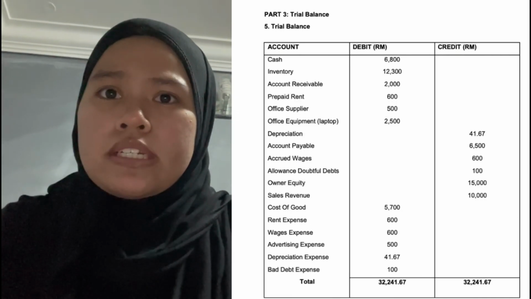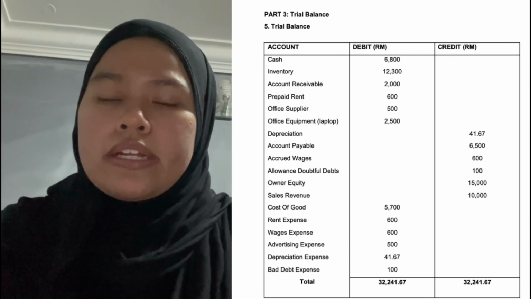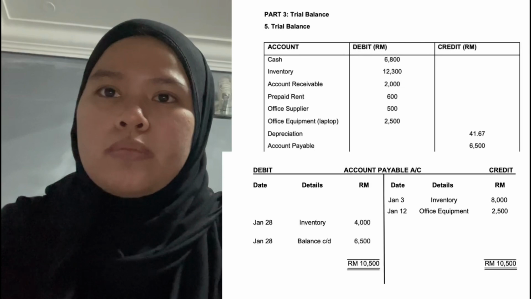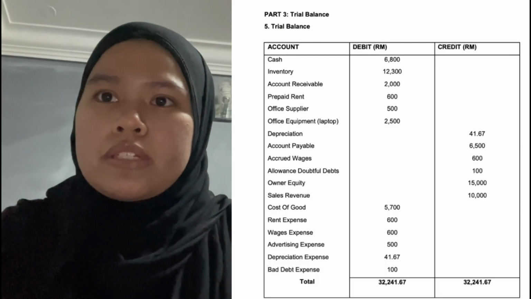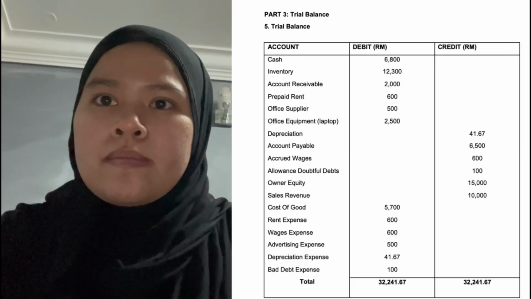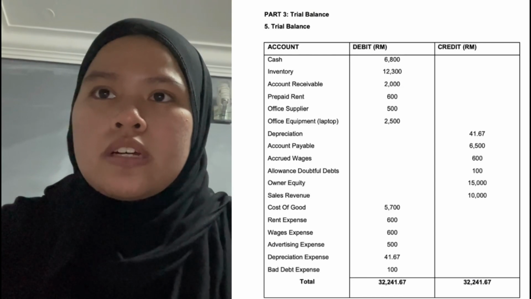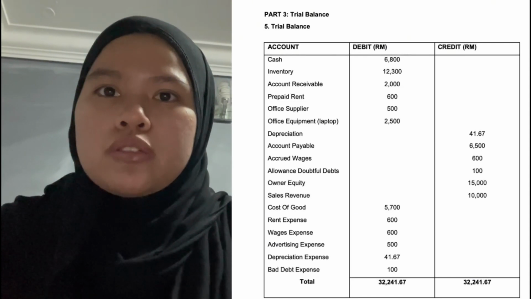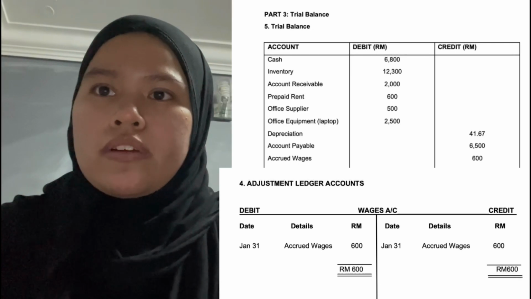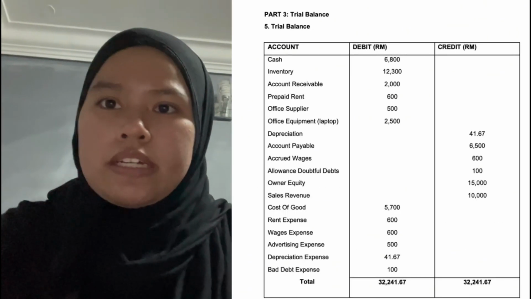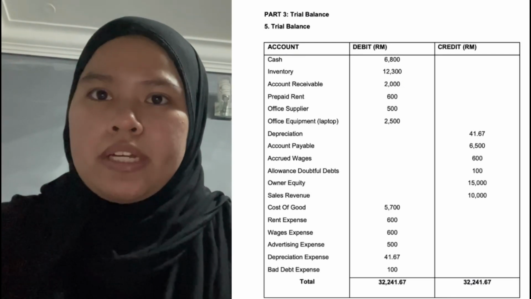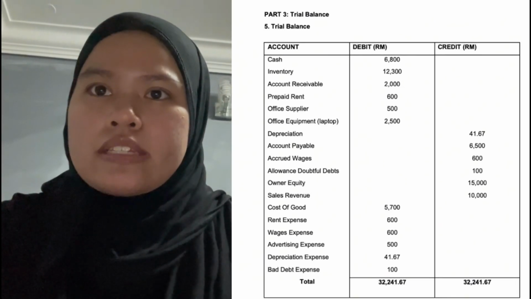Then the next one is account payable. Account payable we got it from the part 1 question from ledger account. So the amount is 6,500. Then accrued wages, also we got it from the part 2 accrued wages. We put it on the credit because it is money that they have brought out from the company. So that's why it's on the credit side.